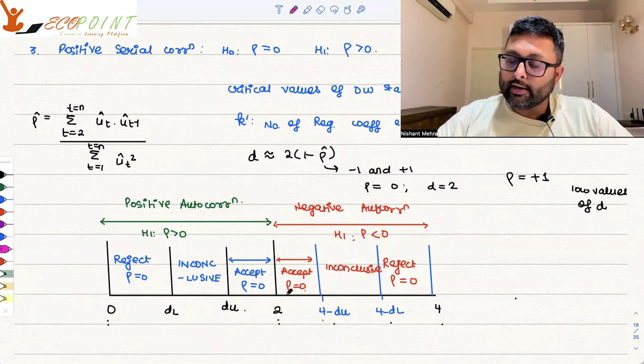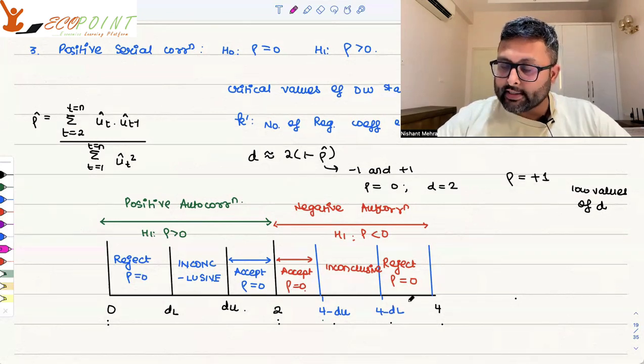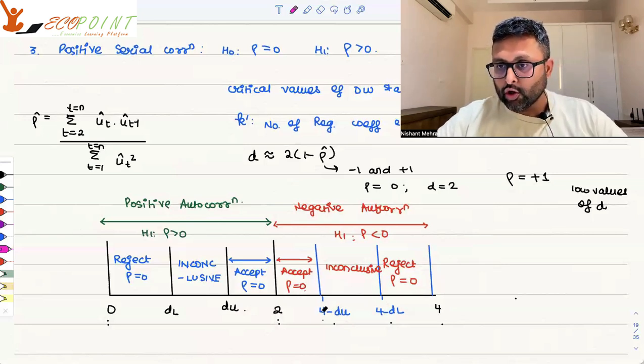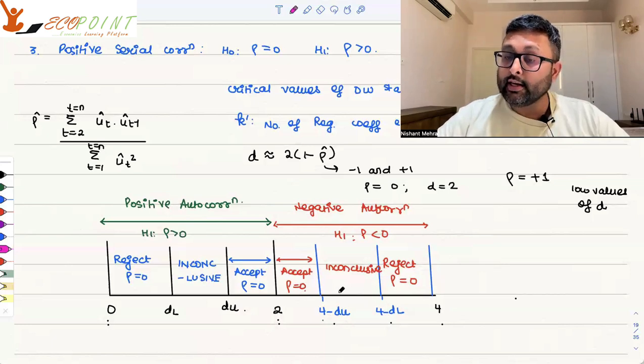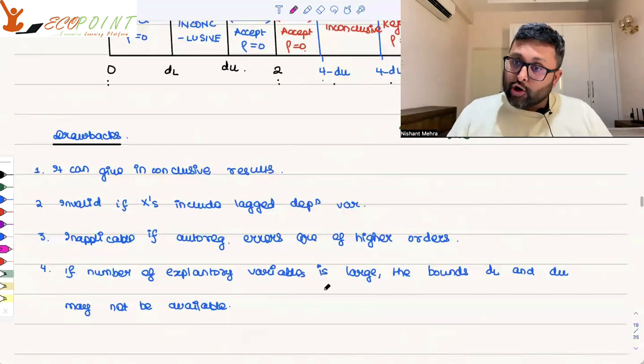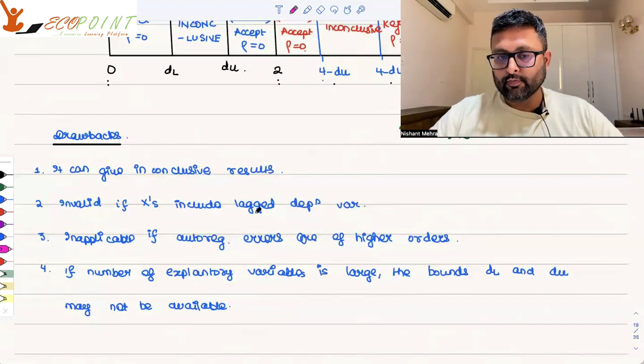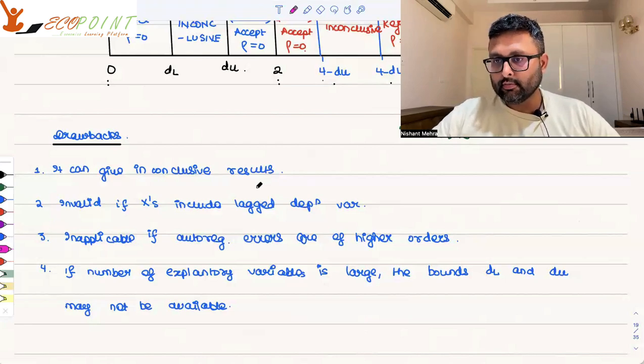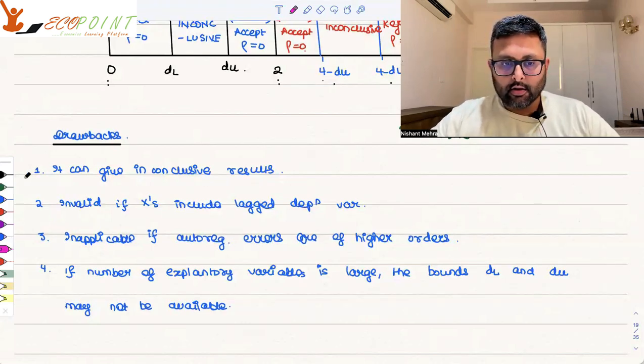If d comes between 4 minus DL and 4, you reject the null hypothesis of no negative autocorrelation. If d comes between 2 and 4 minus DU, you do not reject the null hypothesis of no negative autocorrelation. But if it comes between 4 minus DU and 4 minus DL, the test is inconclusive. And this inconclusiveness is the main disadvantage. It can give inconclusive results. That is the main thing.